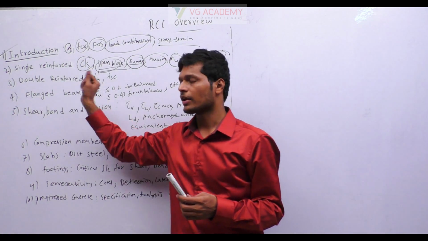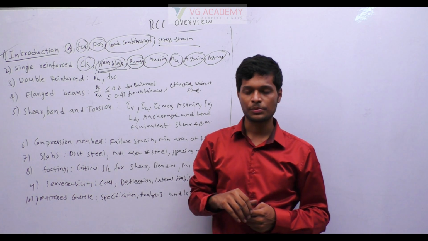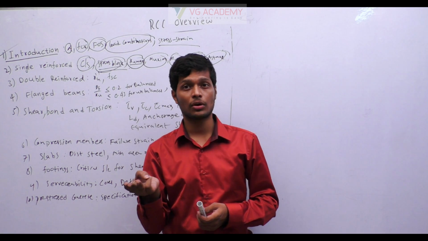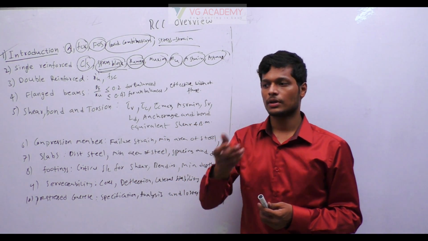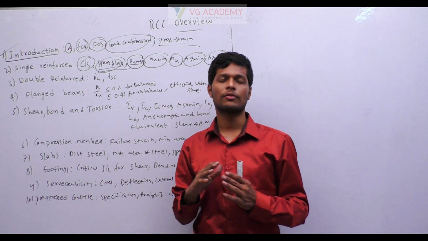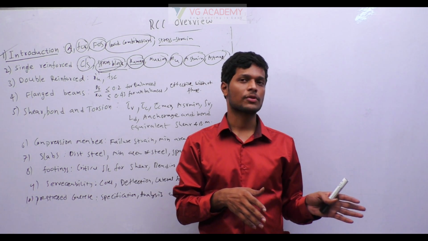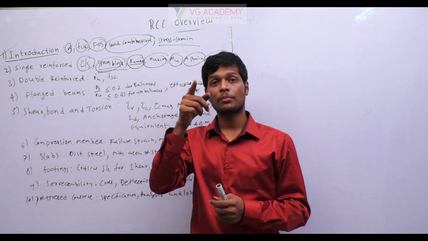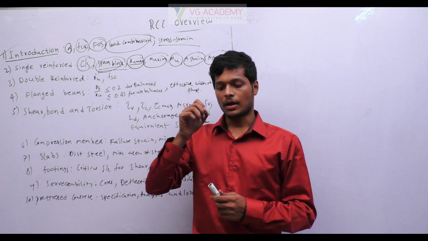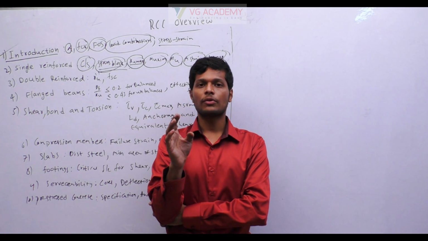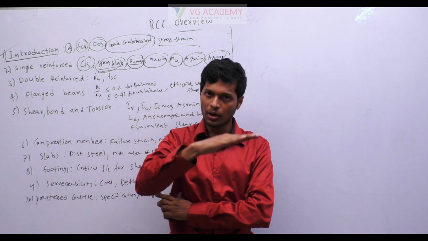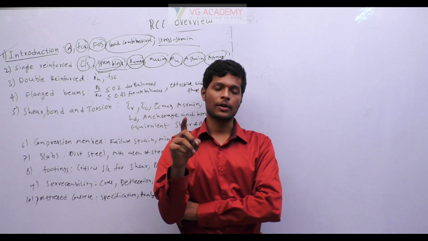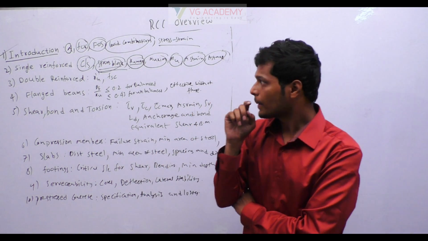Next, coming to double reinforced beams. When do we use double reinforced beams? In single reinforced sections we have discussed under reinforced, balanced and over reinforced. It is not advised to design over reinforced beams because over reinforced failures are sudden, and under reinforced failures will take some time. Another important bit in single reinforced beams: after the failure of the structure in over reinforced beams, the neutral axis will move down. In under reinforced, it will move up after the failure. Okay, so that is one important bit that you can remember.